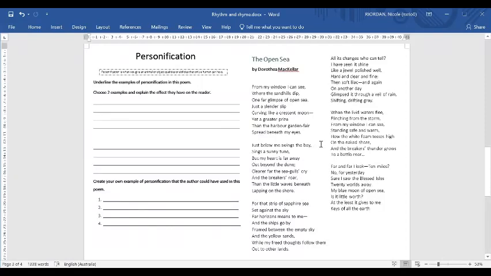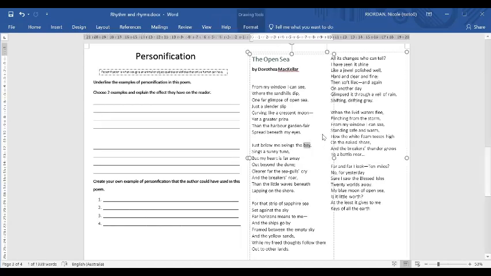Just below me swings the bay, sings a sunny tune, but my heart is far away, out beyond the June. Clearer far the seagulls cry, and the breakers roar, than the little waves beneath, lapping on the shore. Did you hear some there? Alrighty, I heard some there as well. So, having a look at the nouns in this, we are talking about the bay, a heart, a June, seagulls, breakers, waves, and the shore.